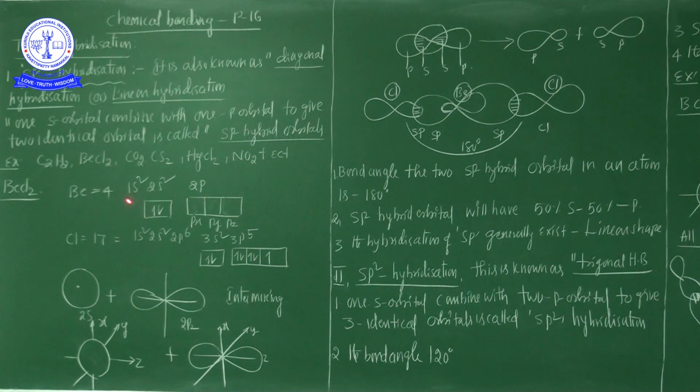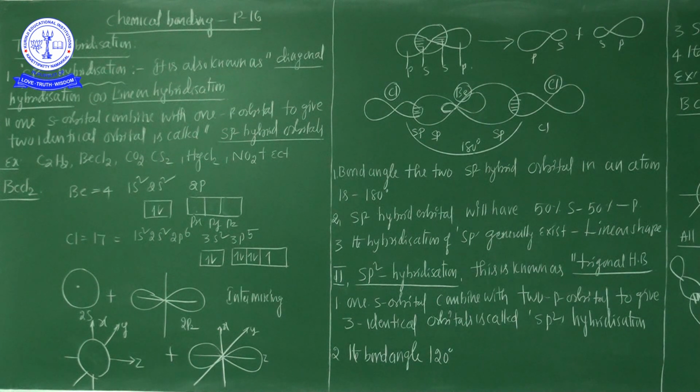But in the case of beryllium, the configuration is 1s2 2s2. In the valency shell, the 2s orbital is completely paired, and there is no unpaired electron. So how can beryllium donate electrons to the chlorines without an unpaired electron?